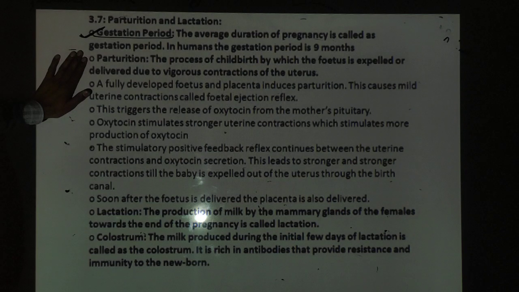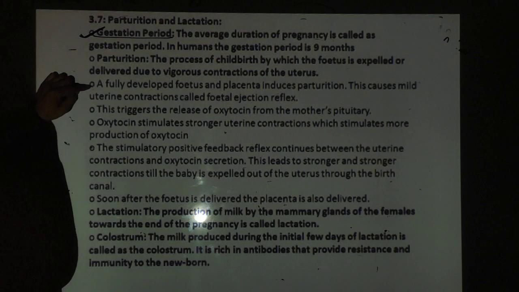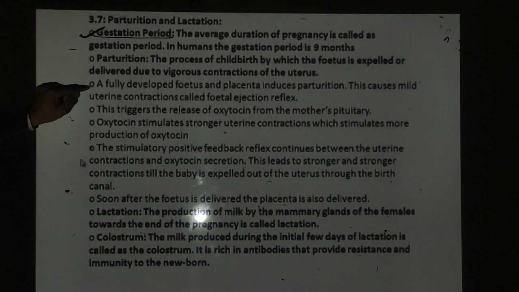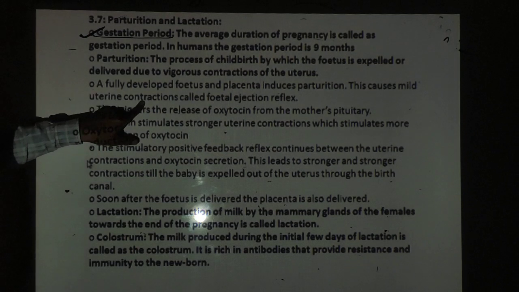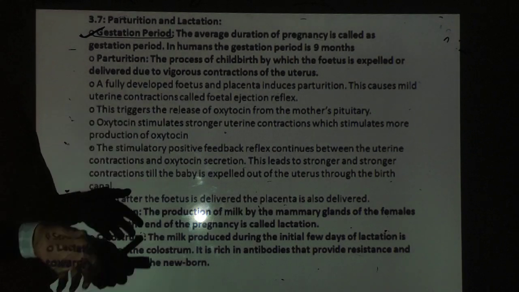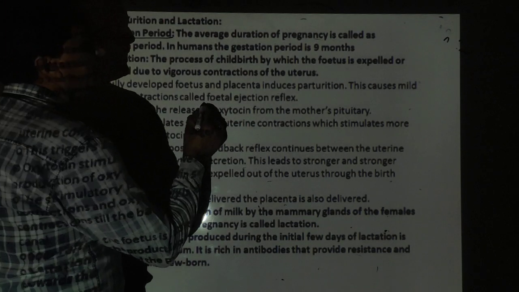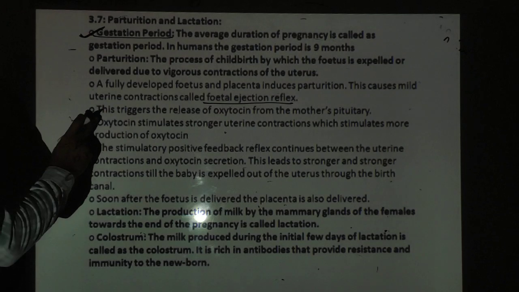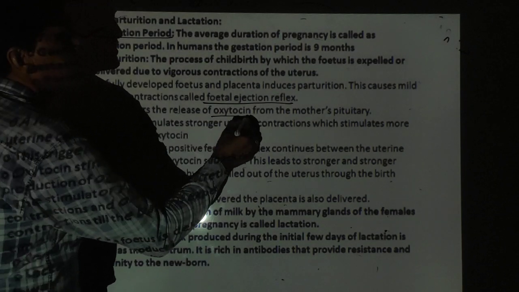Parturition, the process of child birth by which the fetus is expelled or delivered due to the vigorous contraction of uterus. A fully developed fetus and placenta induce the parturition. Placenta और fetus खुद induce करते हैं parturition को. It causes the mild uterine contraction called as the fetal ejection reflex. यानी fetal ejection reflex से प्रोसेस स्टार्ट हो चुका होता है.